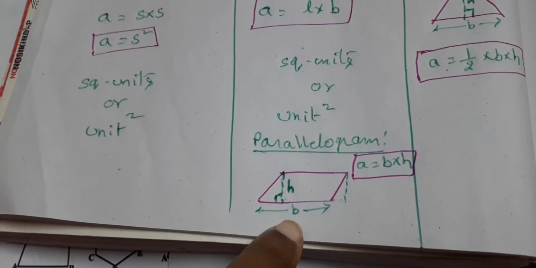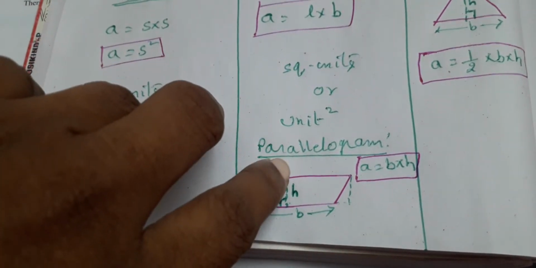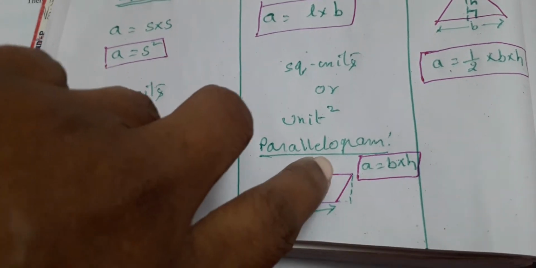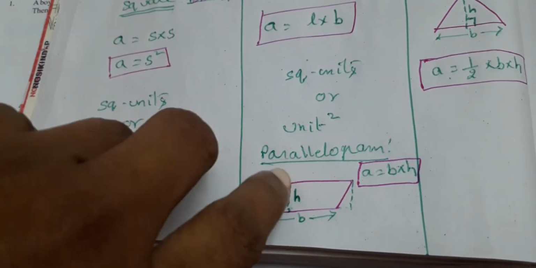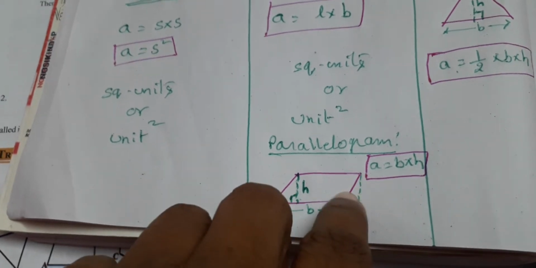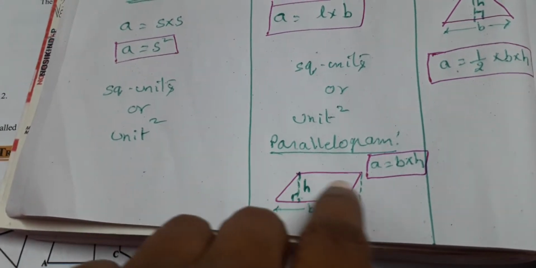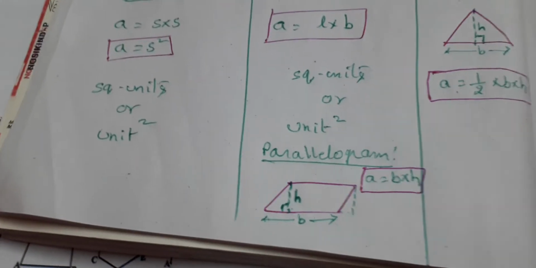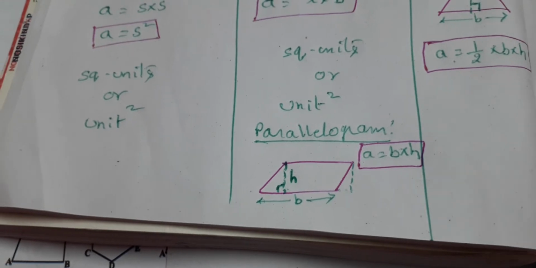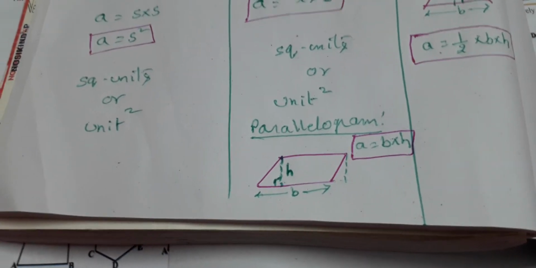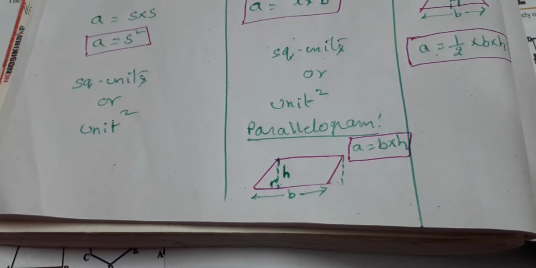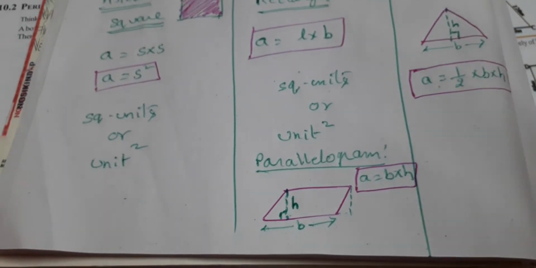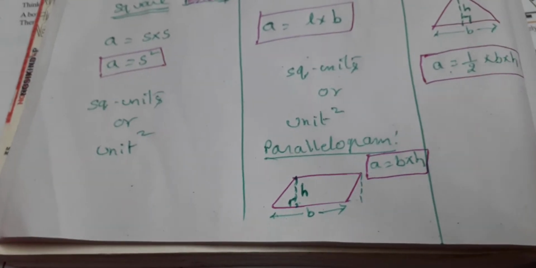Children, be careful in this, base into height, where height is the perpendicular distance between two opposite sides, maybe of this one, or you can also take the perpendicular distance between these two, between two opposite sides. That means from a vertex, if you drop a perpendicular, in the sense a line which goes and meets the opposite side, making an angle of 90 degrees, that is called perpendicular. So that is called altitude.